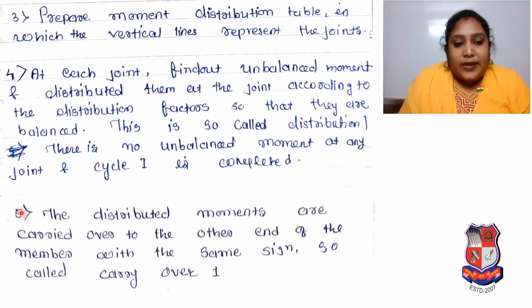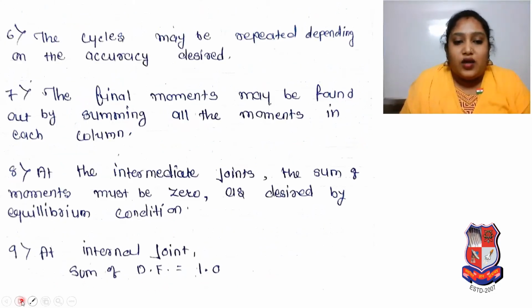Then the fifth step: the distributed moments are carried over to the other end of the member with the same sign, so-called carryover 1. Sixth step: the cycle may be repeated depending on the accuracy desired. If we do not get a balanced moment, then we have to repeat the cycle. The final moments may be found by summing all the moments in each column. These are the 8 steps we have to follow.